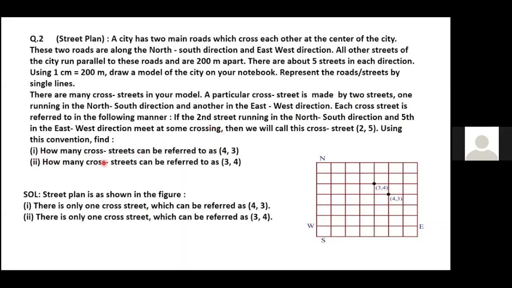How many cross streets can be referred to as 4,3? Ma'am, only one. There is only one cross street. That's what the answer is, one cross street. Here it is mentioned 4,3, and there is only one cross street which can be referred to as 3,4. How many cross streets? Only one we are getting. Both.